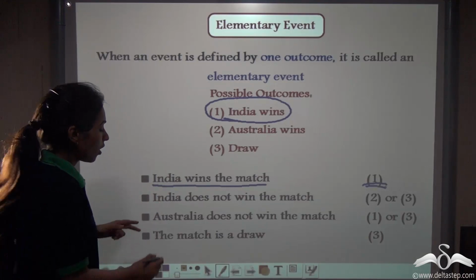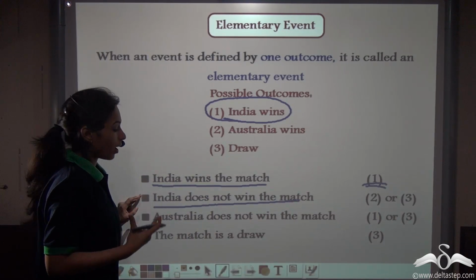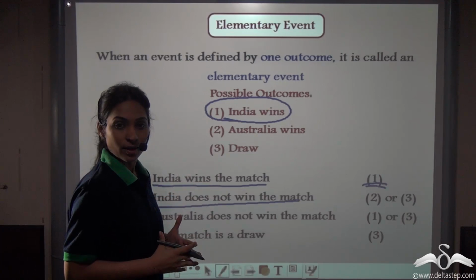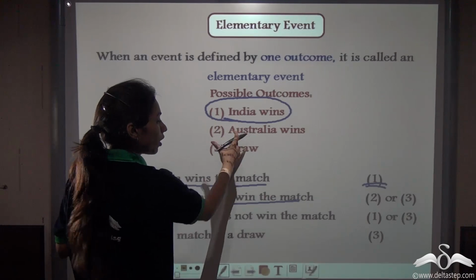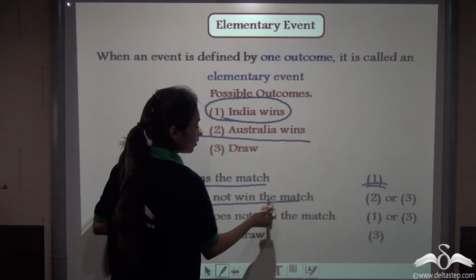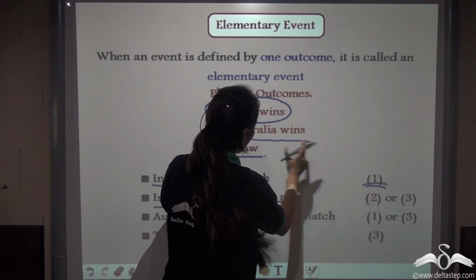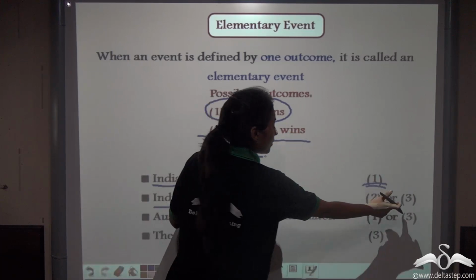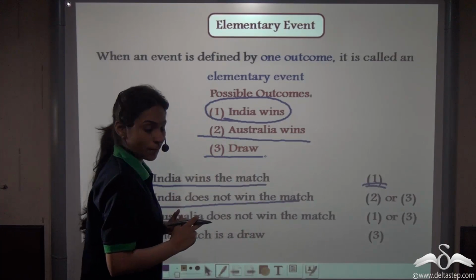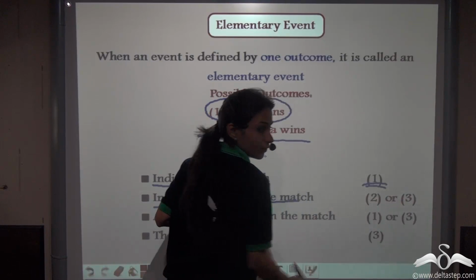Now when I want to see India does not win the match, we have to look at two outcomes. Either Australia can win or it can be a draw match. So I have to look at number 2 where Australia wins, or number 3 when there is a draw. So this event is defined by two outcomes, number 2 and number 3.